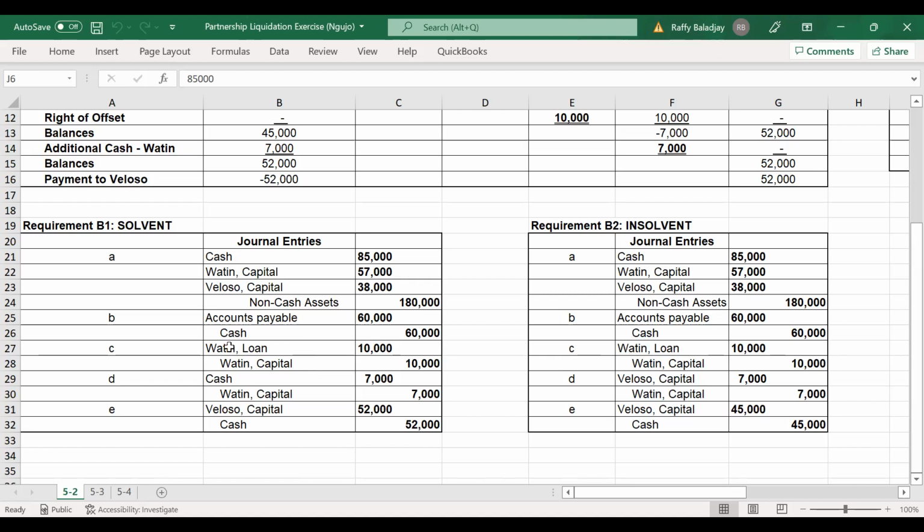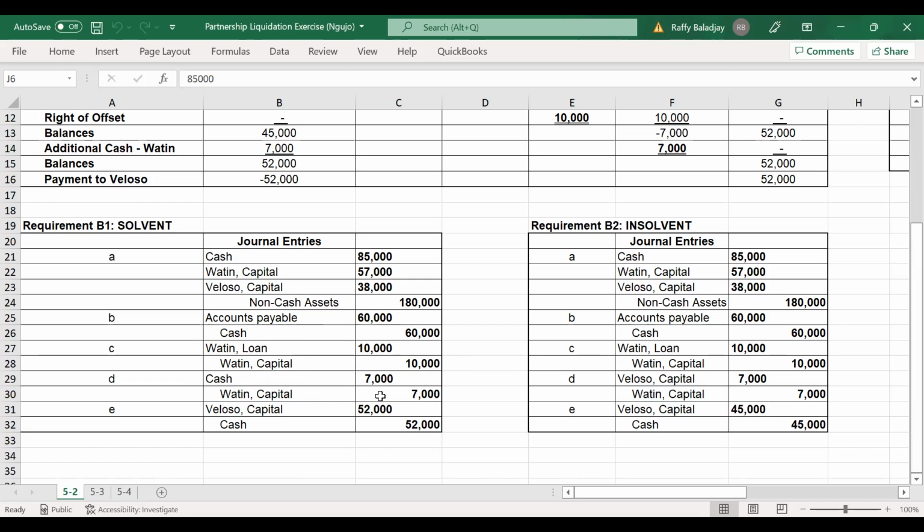So this will be your entry: you debit Watin loan, 10,000, and then you credit Watin capital, 10,000. Same here. For letter D, the first assumption is that the partner is solvent. Therefore, Watin will just pay cash for the capital deficiency.